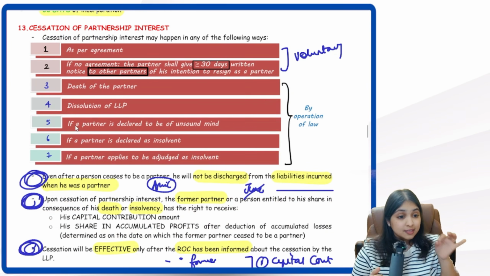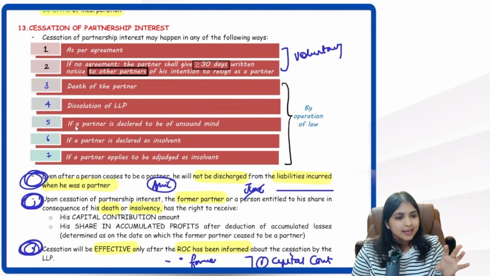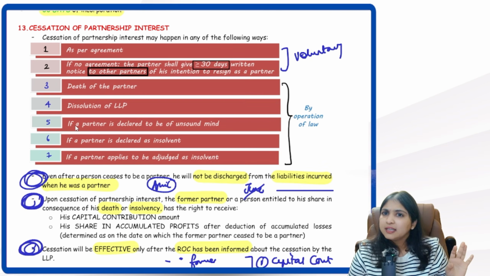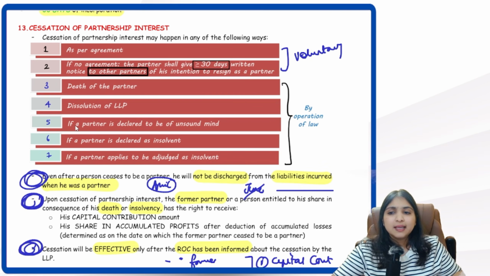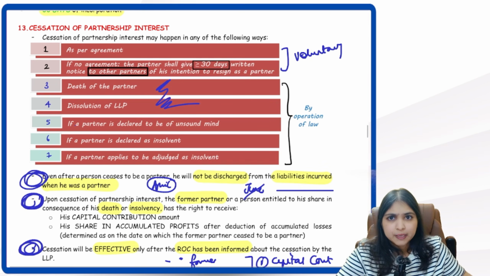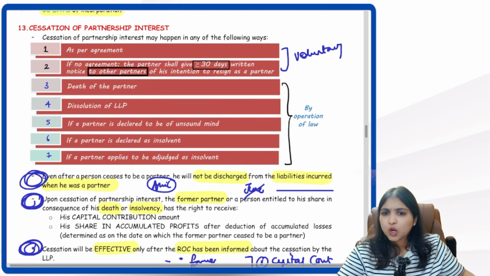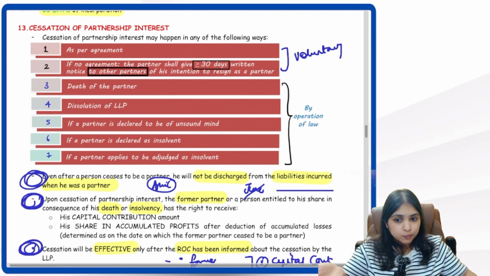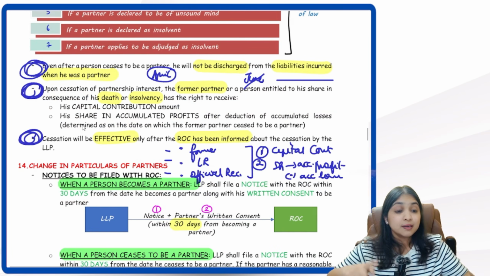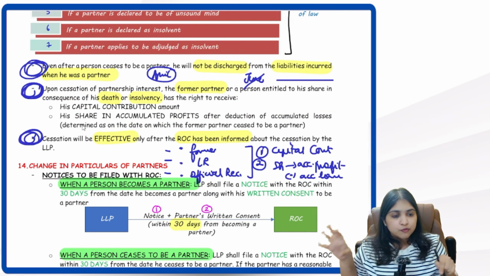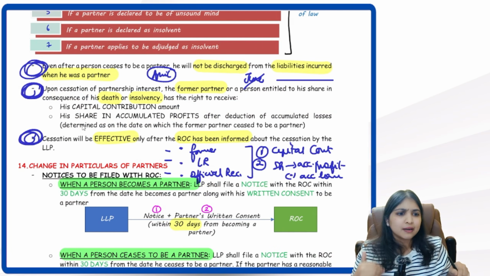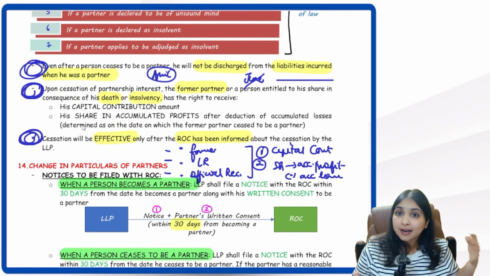Cessation, when does a person cease to be a partner? Either as per the LLP agreement, or if the LLP agreement is silent, I will simply give a written notice, 30 days written notice to all the other partners saying I intend to resign from the LLP. Then death of partner, dissolution of LLP, unsound mind, insolvent, or application to be adjudged insolvent. In all these cases, a person will cease to be a partner. Then if he ceases to be a partner, he will still be liable for whatever he did when he was a partner. For all those acts, he will still continue to be liable.